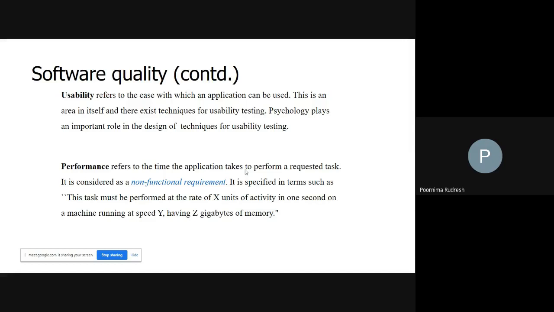For example, if we consider the disk operating system, that is MS-DOS, and the Windows operating system, which is more usable? The Windows operating system is more usable because a graphical user interface is implemented, so the user can easily make use of it. But in DOS, if the user wants to create a file or a directory, every time he has to use a command.